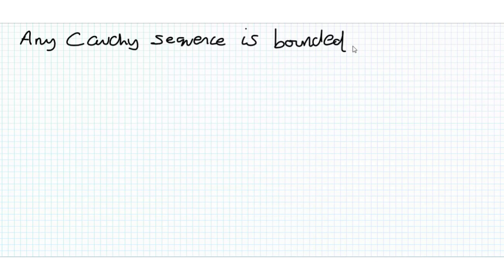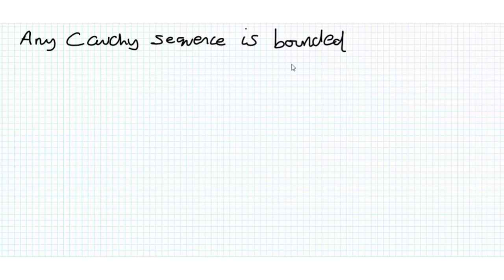And we're not going to prove this, but it makes sense intuitively. If all the terms are going to get arbitrarily close to each other, I mean, the sequence isn't going to go off to positive infinity or negative infinity, is it? So it seems like it has some bound. Obviously that's by no means a formal proof, but just to get your head around it conceptually, that makes sense.